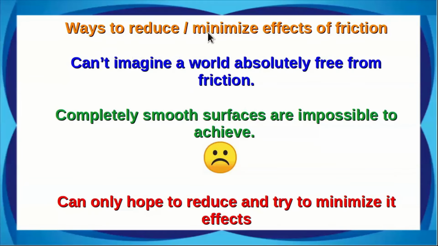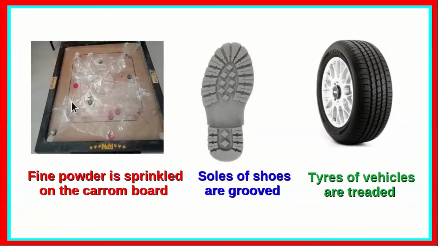Now what are the ways to reduce or minimize effects of friction? Of course, we can't imagine a world absolutely free from friction. That is, completely smooth surfaces are impossible to achieve in the real world. What we can do maximum is that we can hope to reduce and try to minimize the effects of friction. These are some examples where we take steps to reduce the friction to the minimum possible level. For example, in the carom board, we usually sprinkle fine powder so that the striker and the coins will move with less friction and they will move faster.